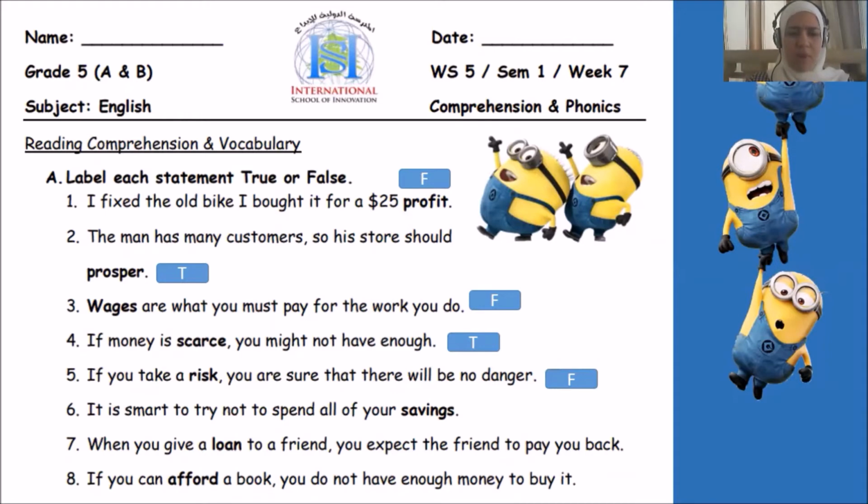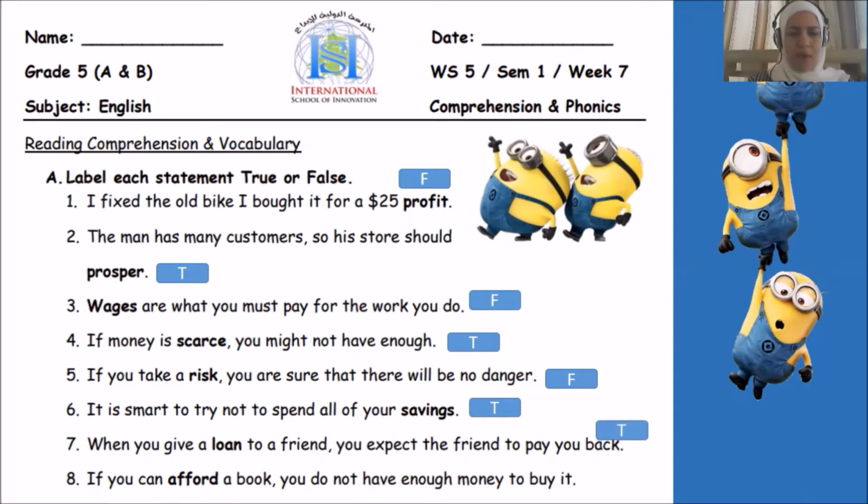6, it is smart to try not to spend all of your savings. We save money for bad days, that's right. So it's smart not to try to spend them. 7, when you give a loan to a friend, you expect the friend to pay you back. So when you loan someone money, they must give it back to you later after a certain period of time. So yes, you expect your friend to pay you back, so it is true.